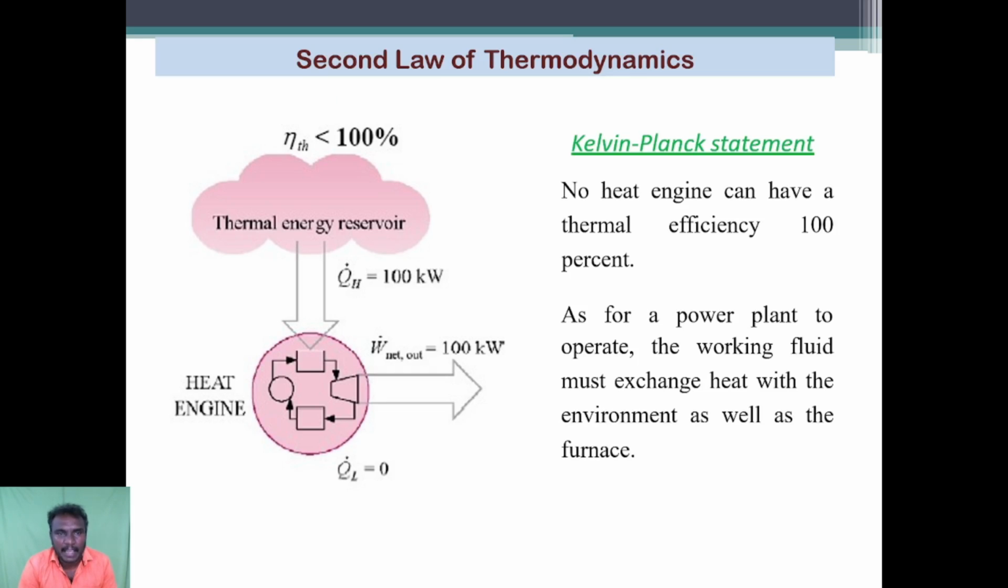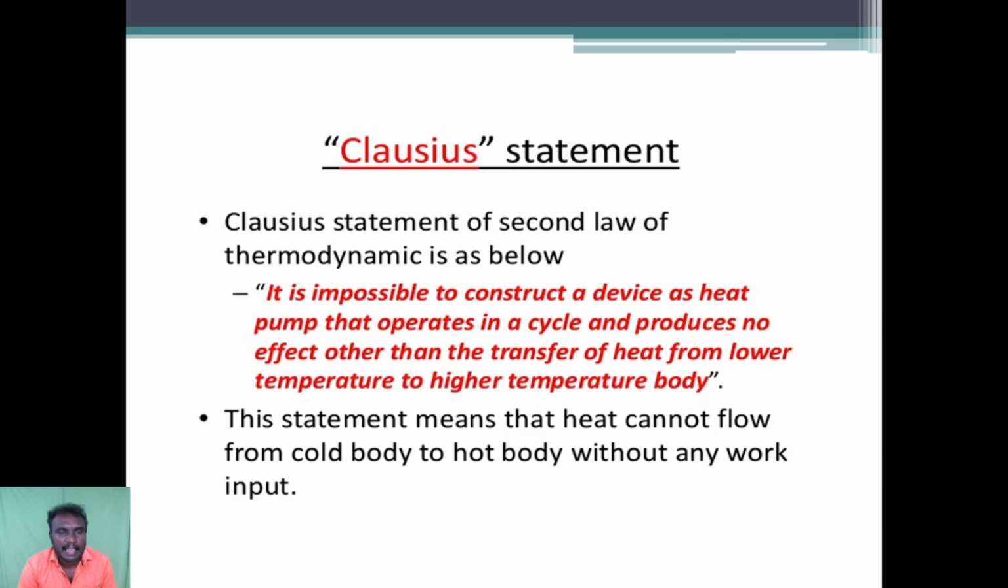Then, Kelvin-Planck statement. There are two statements. The first one is the Kelvin-Planck statement: no heat engine can achieve a thermal efficiency of 100%. For a power plant to operate, the working fluid must exchange heat with the environment as well as the furnace. Then Clausius statement.